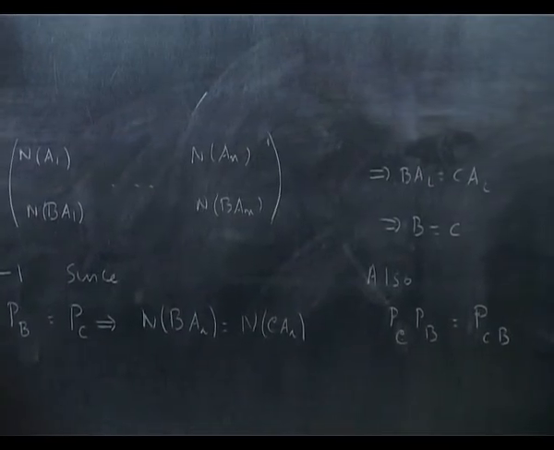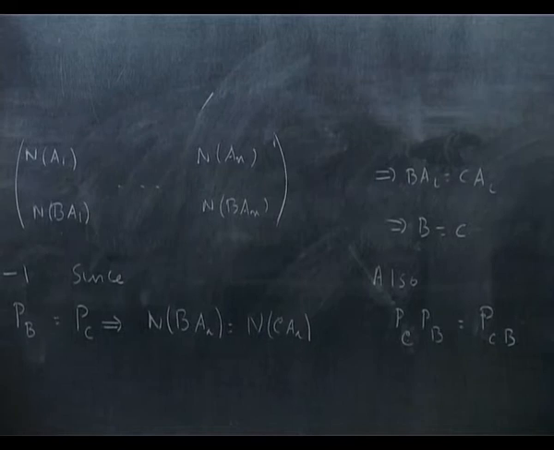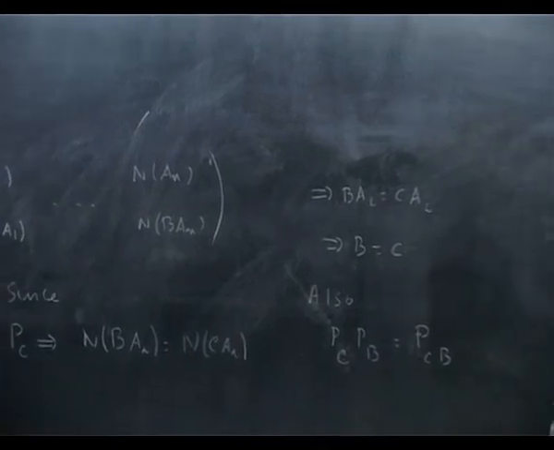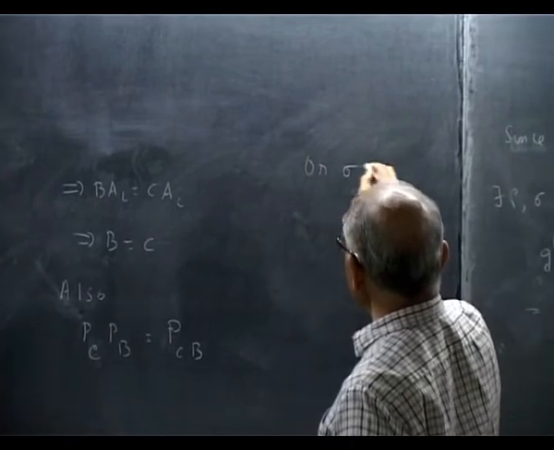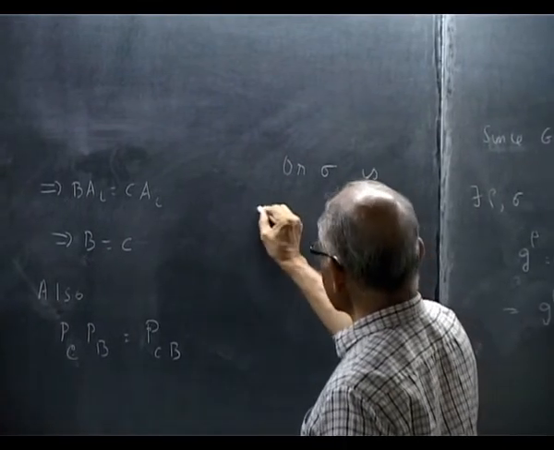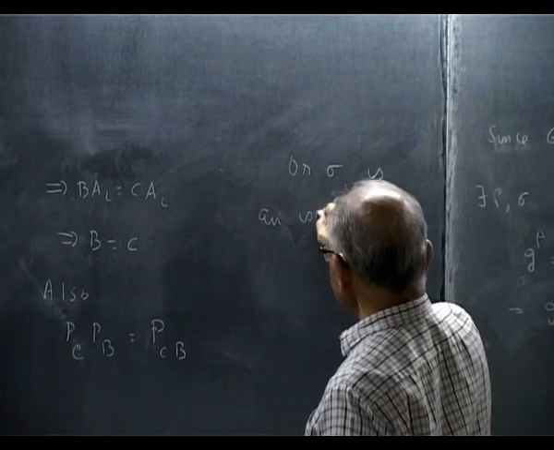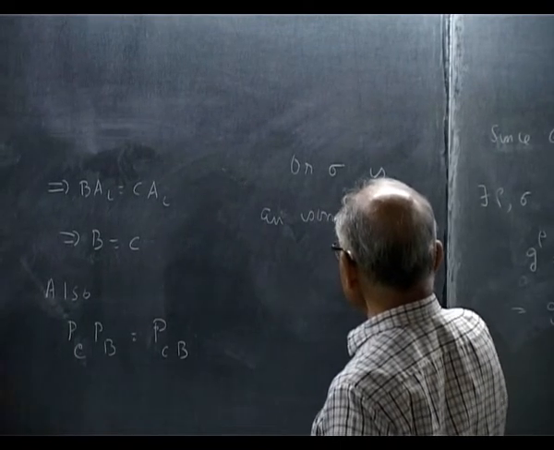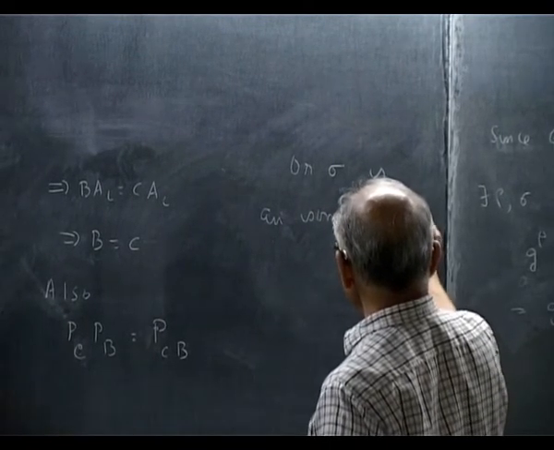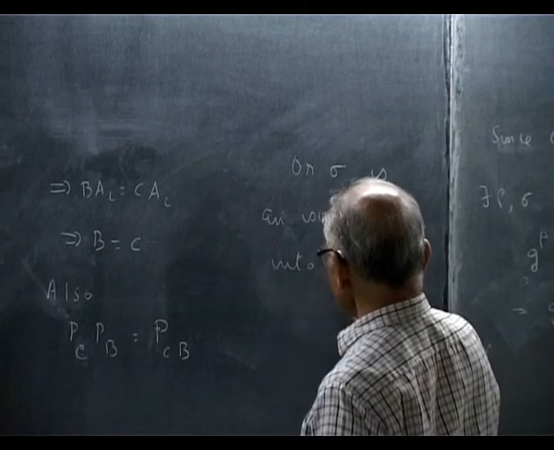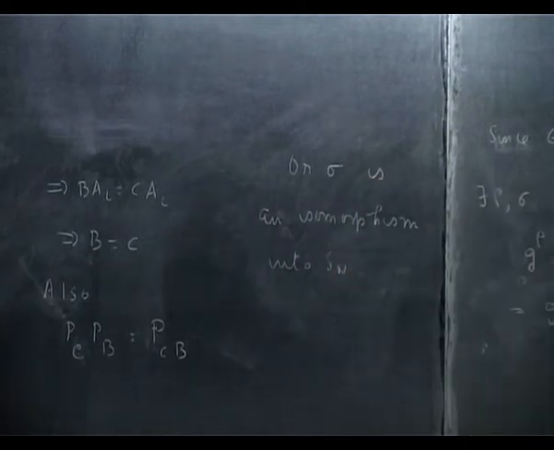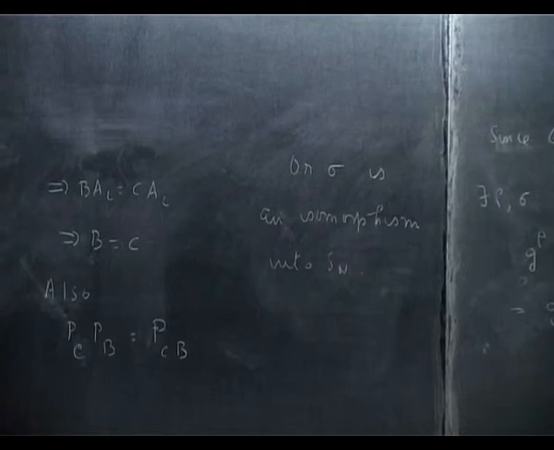So we have proved that this sigma is an isomorphism into Sn. It is not unique. There are many such sigmas.